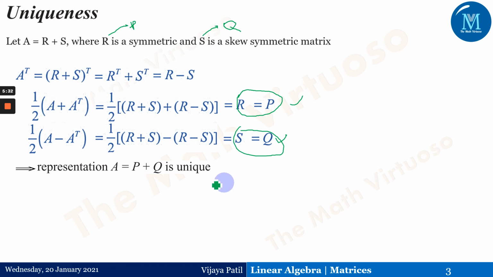Why is that so? Because we assumed there is some R plus S, but we showed R is the same as P, which is 1 by 2 times A plus A transpose, and S is the same as Q, which is 1 by 2 times A minus A transpose. So this representation of the matrix, capital A equals P plus Q, is unique, and therefore every square matrix can be expressed as a sum of a symmetric and a skew symmetric matrix. I hope you have understood the proof of that.